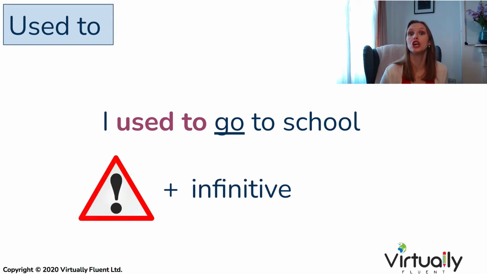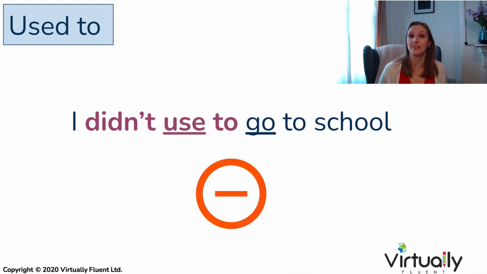I used to go to school. I used to learn English. Now, this can be a little bit difficult because if we want to convert this phrase into the negative, we more or less follow those past rules. We say didn't, but now the used to eliminates the D, because our past part is in the didn't of the sentence. Remember, we can only have one past part in the sentence.